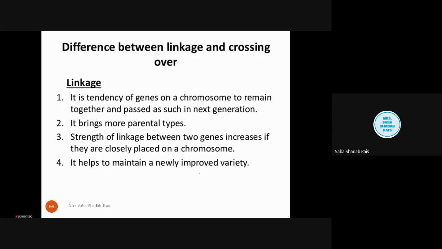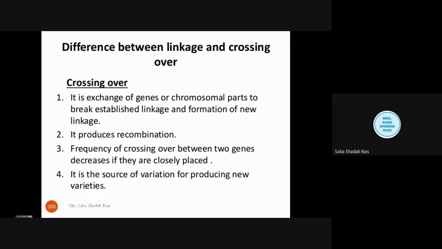It helps to maintain a newly improved variety. If a variety has been improved and it is on linked genes, we can retain it for a longer time.